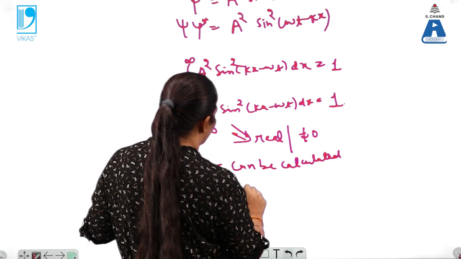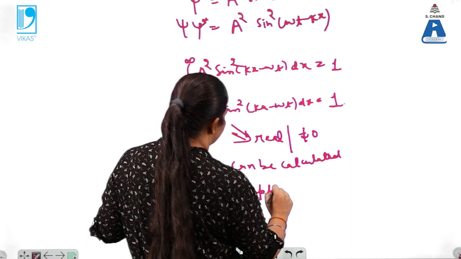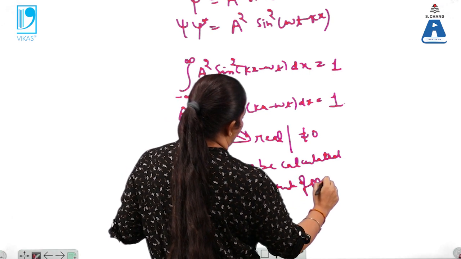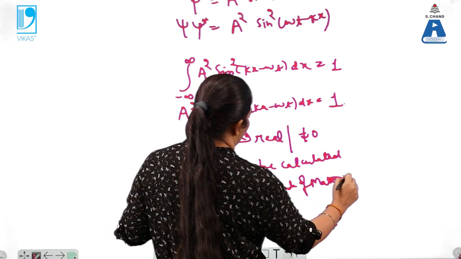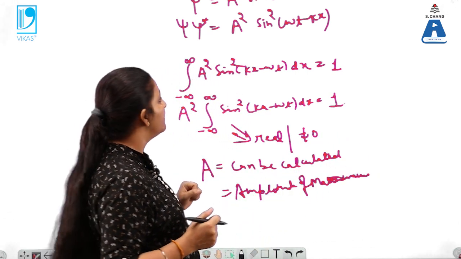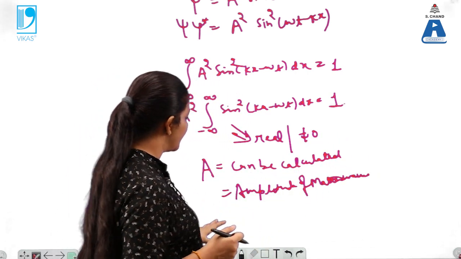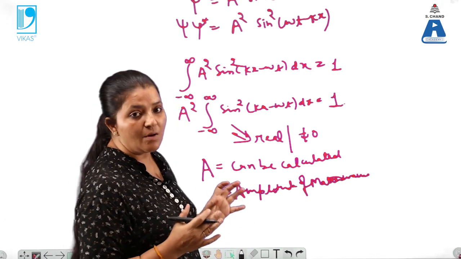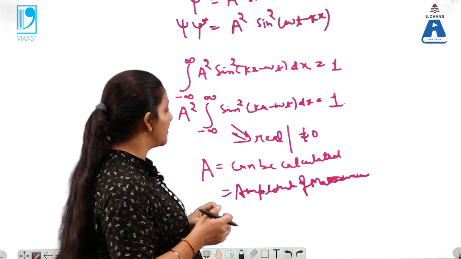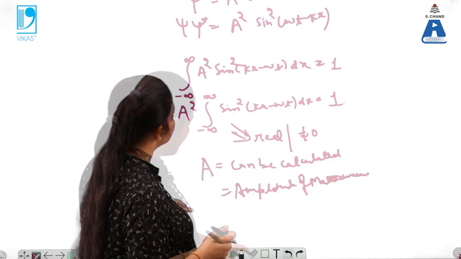That is the amplitude of the matter waves. So the matter waves are properly defined by the wave function psi, but psi itself doesn't have any physical significance. Now we will take a short break.